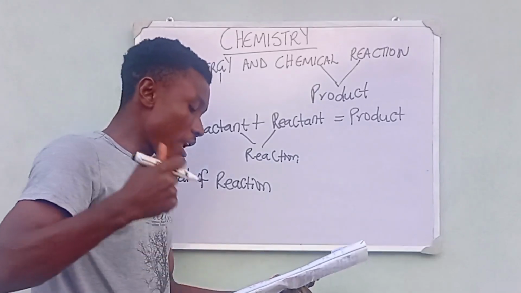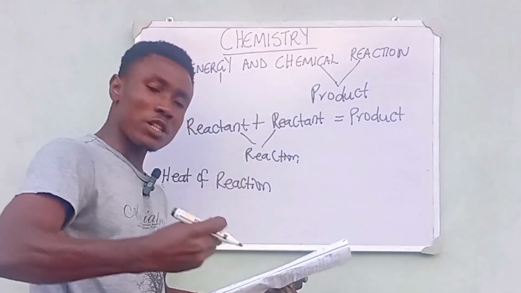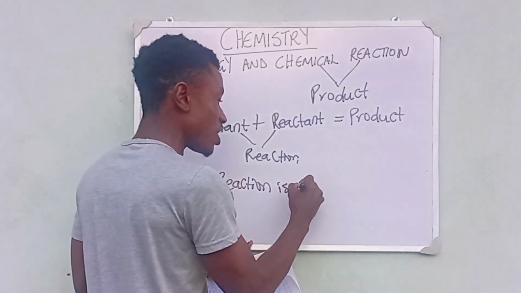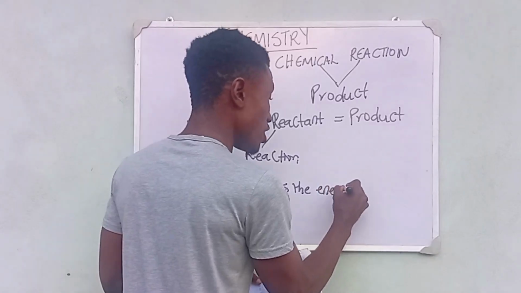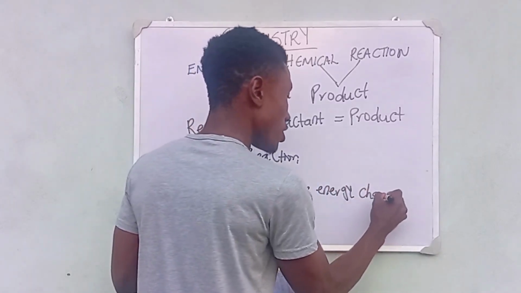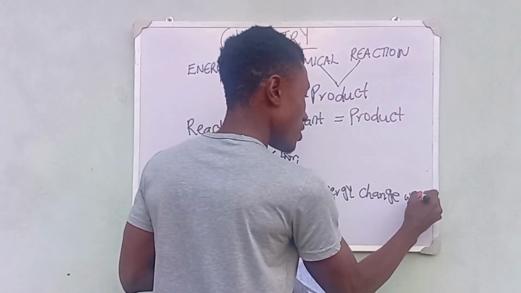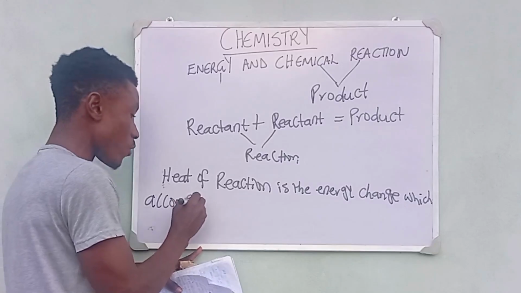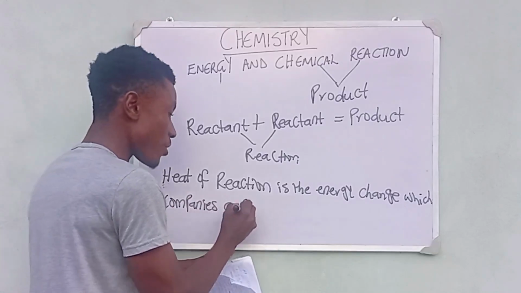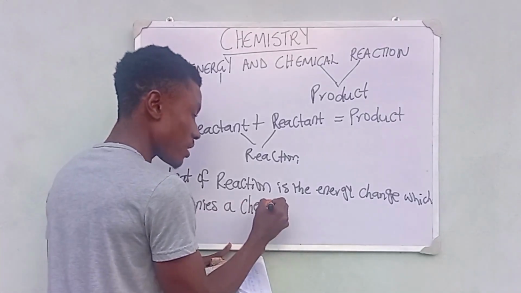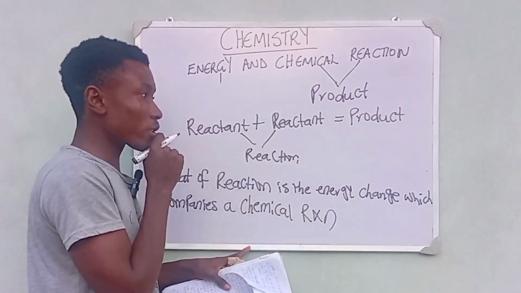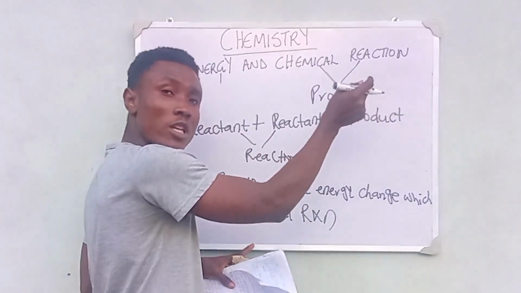It says the heat of reaction is the energy change which accompanies a chemical reaction. So heat of reaction is the energy change which accompanies a chemical reaction. So this is a reaction that is taking place, a reactant plus a reactant giving you also a product, right?